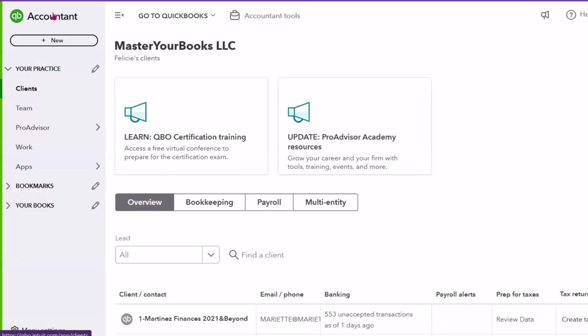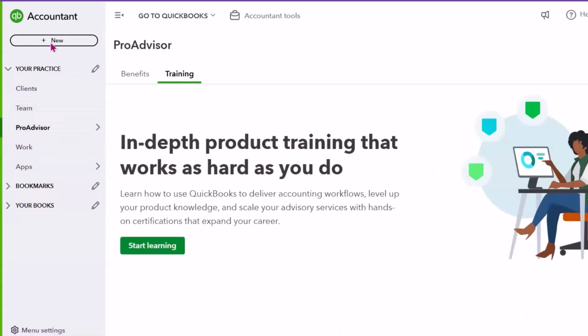This is the dashboard where an accounting professional would want to learn this dashboard so that way they can start serving clients that are using QuickBooks Online. So again, this is the QuickBooks Online Accountant dashboard, and I have an entire playlist to learn the QuickBooks Online Accountant dashboard. Here on the QuickBooks Online Accountant dashboard, you have the ProAdvisor area, which is most important because that's the main training for you to learn this QuickBooks Online Accountant Dashboard and also the software QuickBooks Online.